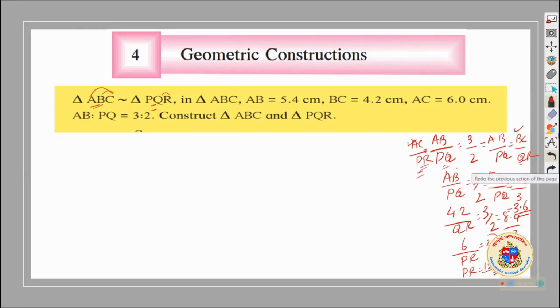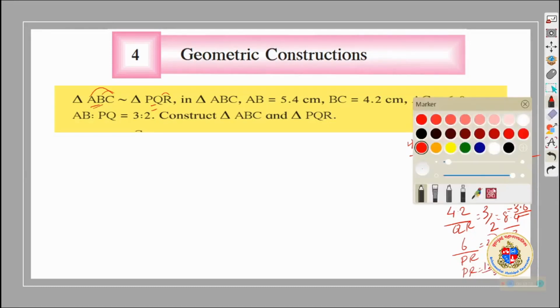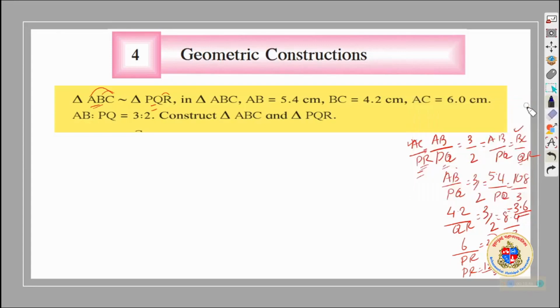So we got all the three sides of the triangle to be constructed, which will be similar to the given triangle ABC. One side is 3.6 in the case of PQ, QR is equal to 2.8, PR is equal to 4. All the three sides we got, and as far as ABC is concerned, three sides are given.